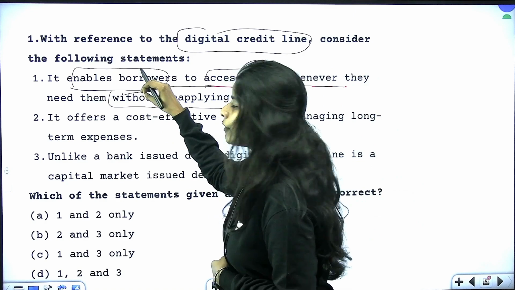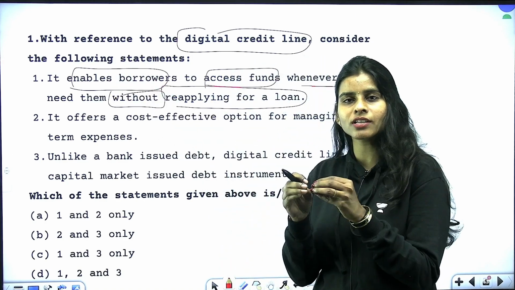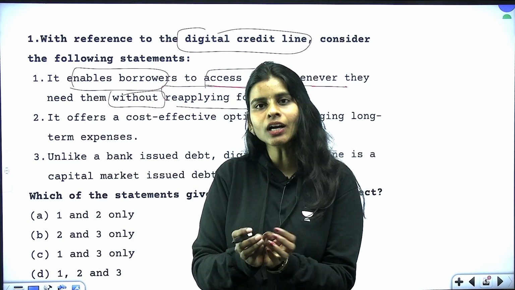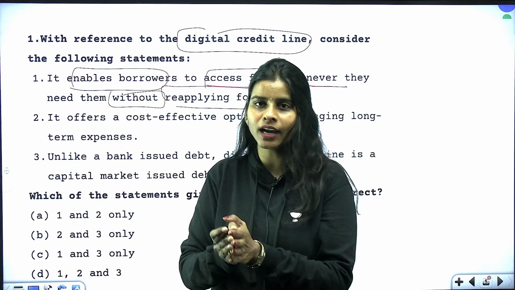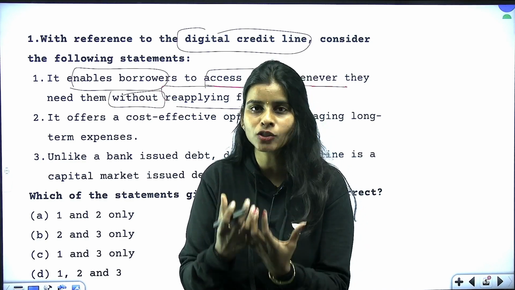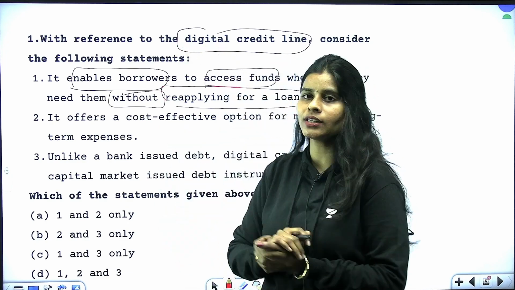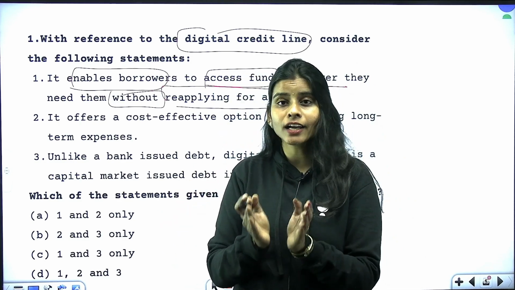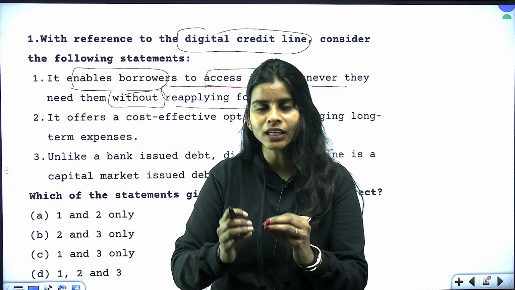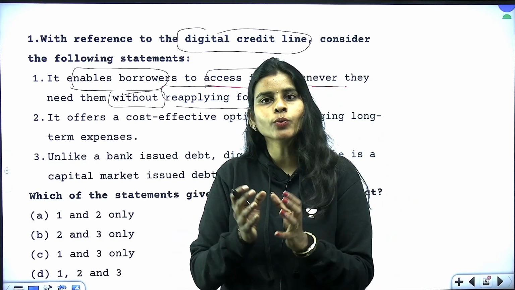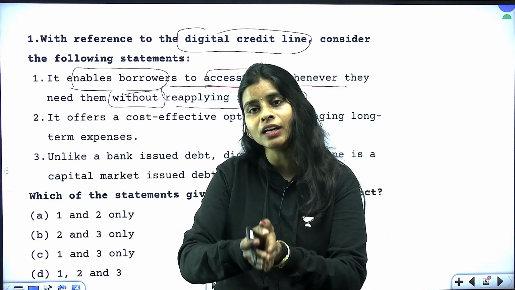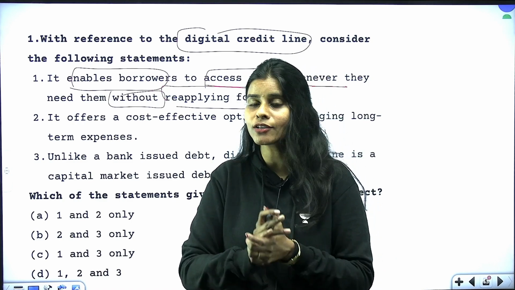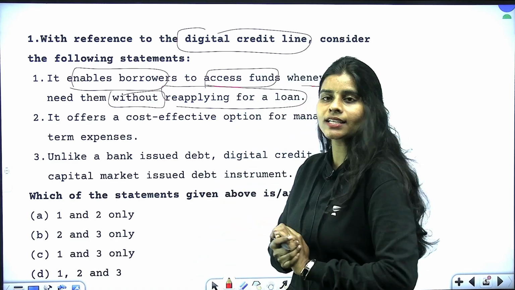So this is where you have to give more focus. According to this statement, whenever there is a demand for extra money, without having to apply for the loan again, you can simply get that money as part of your digital credit line. Okay, so it is something which is different from a loan. Why? Because in case of a loan, once you have taken that money, no matter what happens, you cannot go and take extra money unless and until you apply for a fresh loan, right? So this is something in contrast to your loan. Remember that. So read the second statement now.